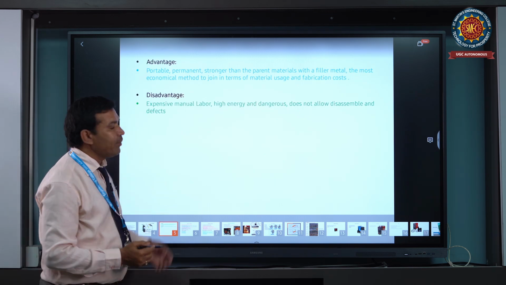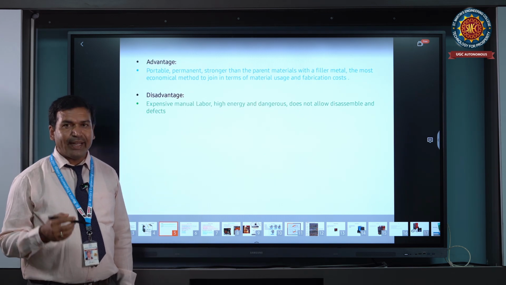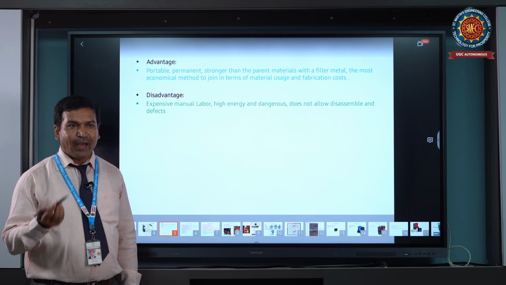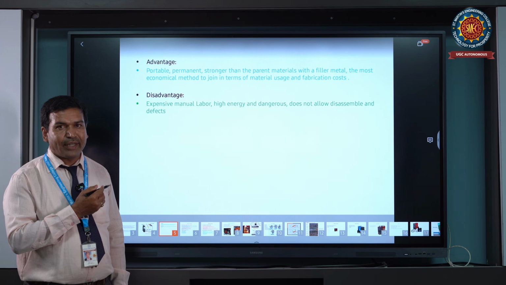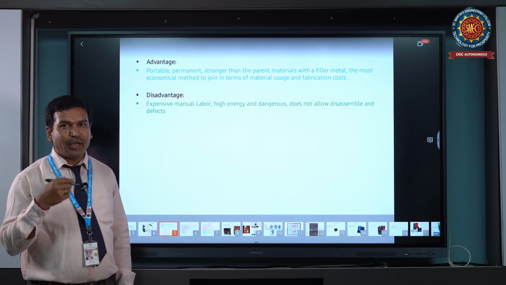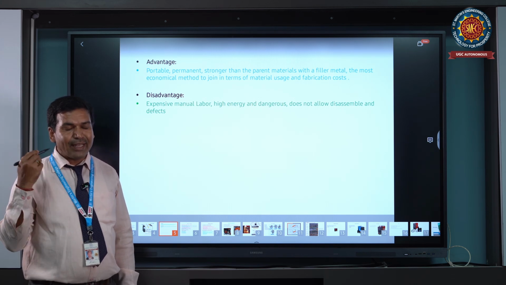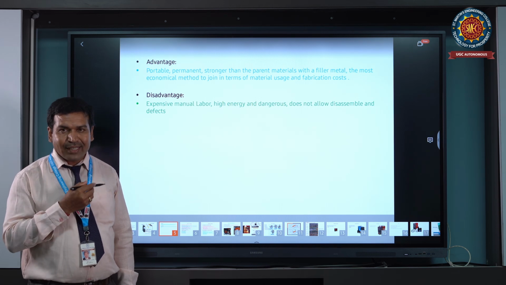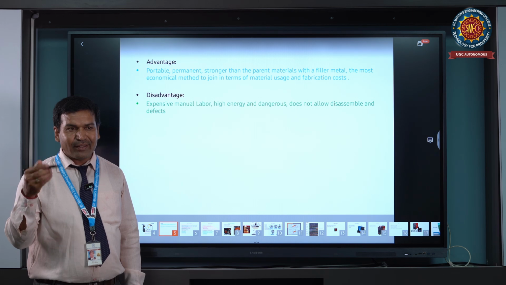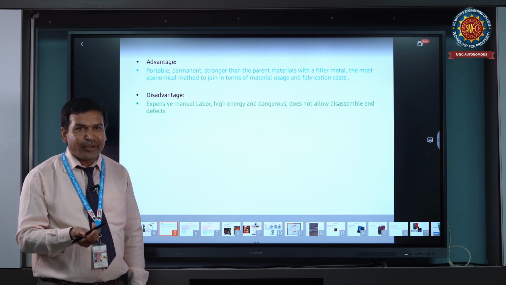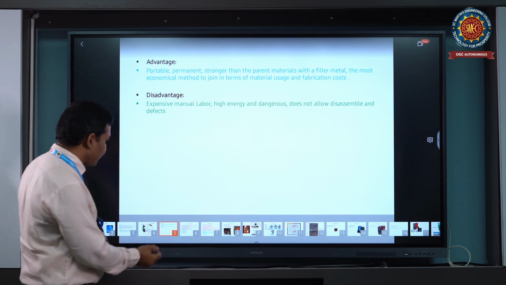Next, what are the advantages of arc welding? Any complicated job or repair job can be performed by the welding process. And the disadvantages: during welding, harmful gases and flux material are produced, and high temperature and radiation also affect the eyes. These are the disadvantages of the arc welding process.